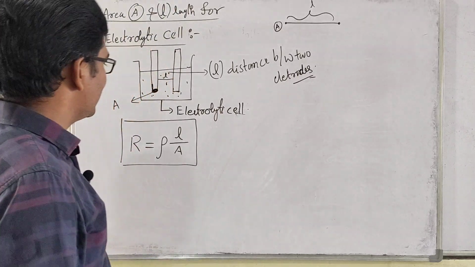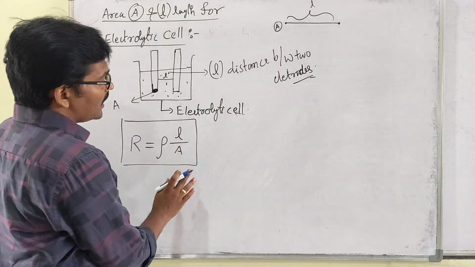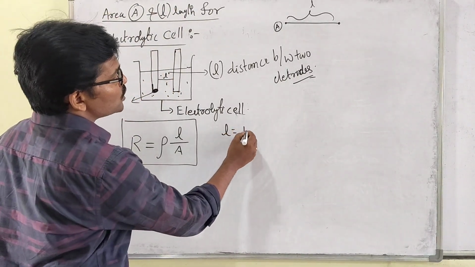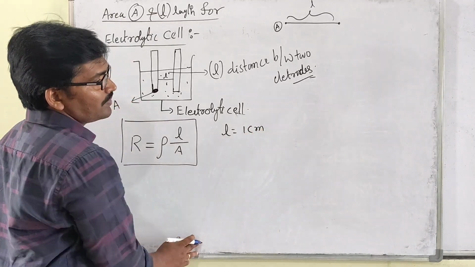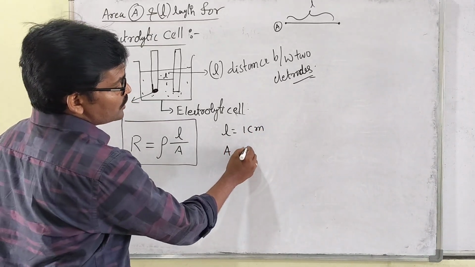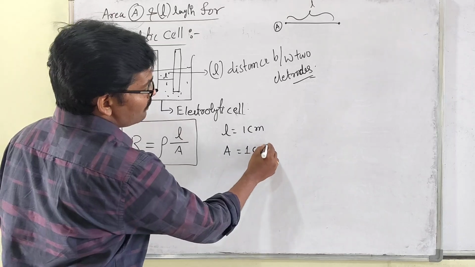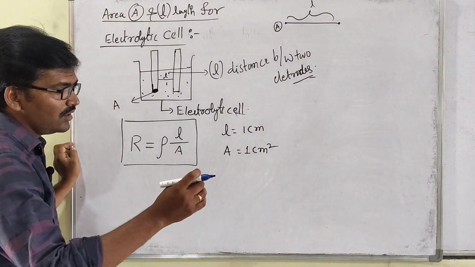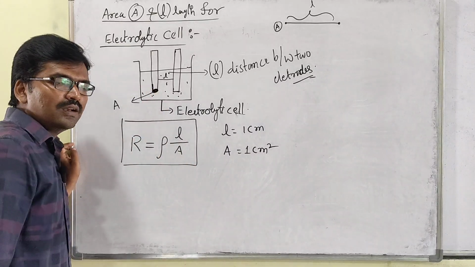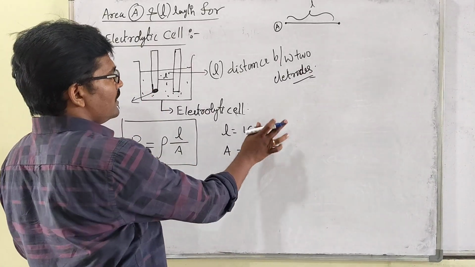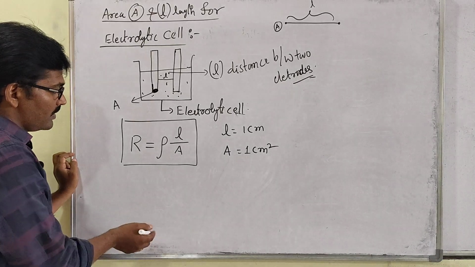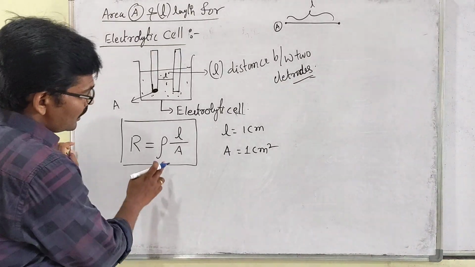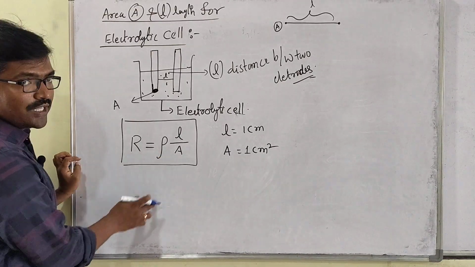Okay, clear? Sir, here I told that in case length is equal to 1 centimeter, then area is equal to 1 centimeter square. Then, sir, actually we have to get the resistivity, right?